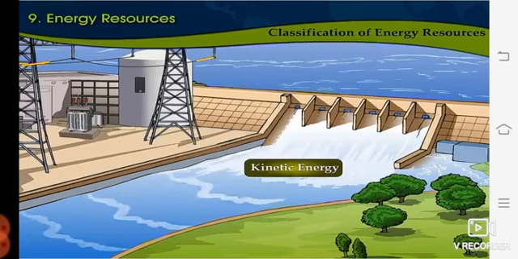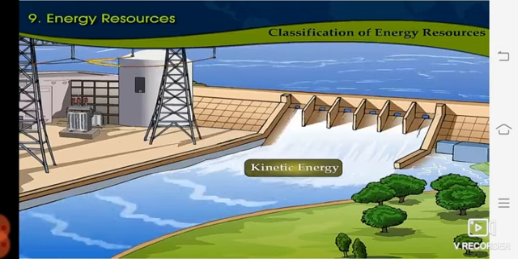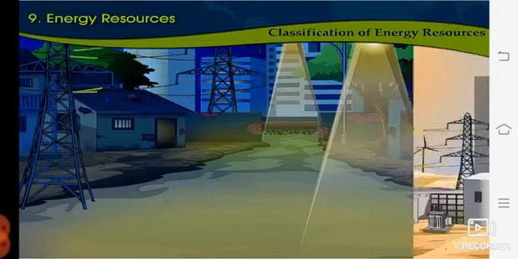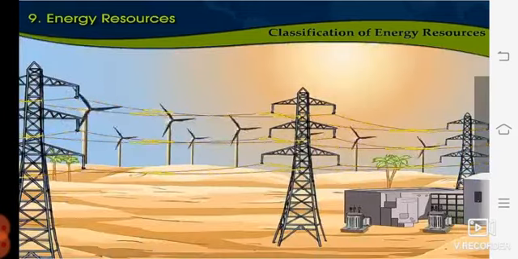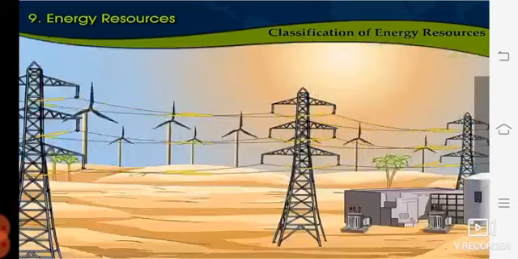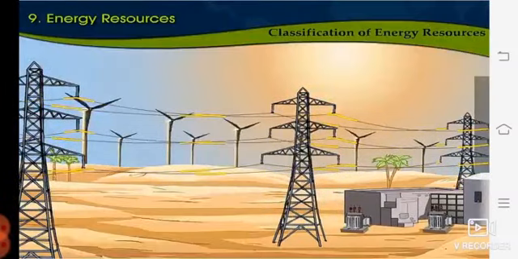So children, we are also able to generate power or electricity from kinetic energy. Now you can see, the wind is also transmitting the energy, isn't it? Wind is also in a moving state. So we are able to generate electricity from wind also.